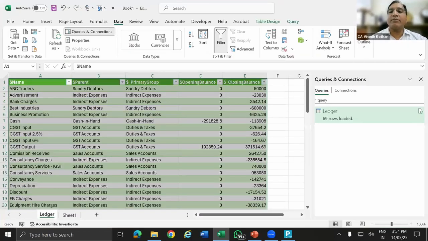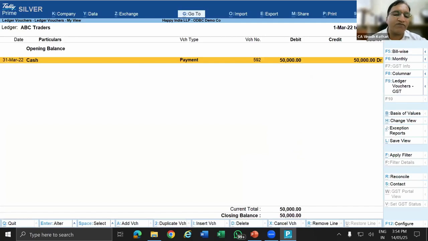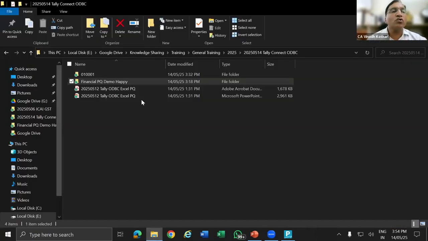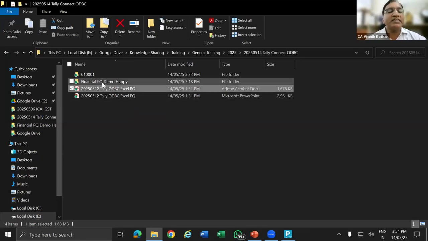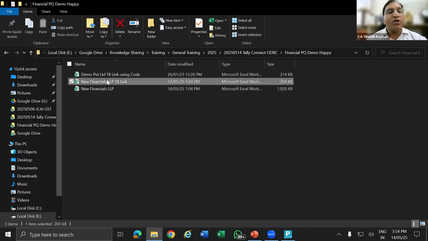So with this, I'm just going to close this. How to prepare the template file? I have just already shown it. I am having another template file with further more details. So if you see in the common shared folder, I have shared this PPT where steps are there. Second, what I have shared is these 2 files. One is the TB link.